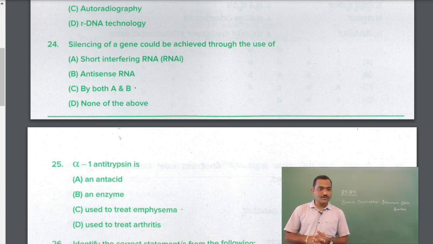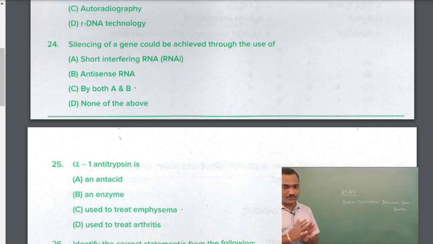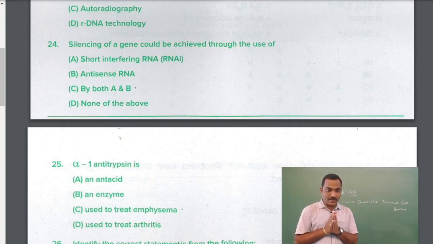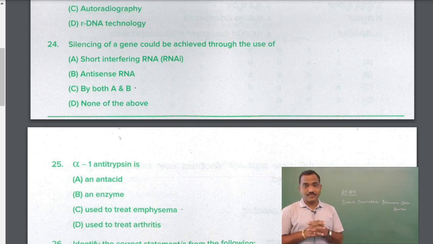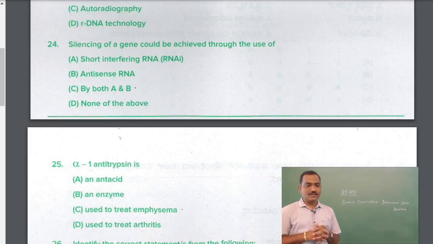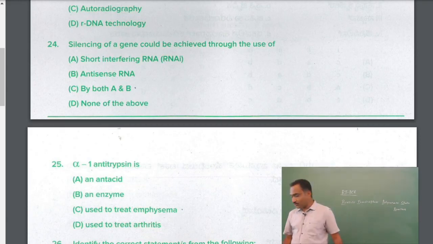Question number 24. Silencing of a gene could be achieved through the use of what? This is one concept you have studied, like nematode resistance by RNA silencing or RNA interference, where infection of Meloidogyne incognita in tobacco plants is prevented using the technique of RNA silencing or RNA interference.